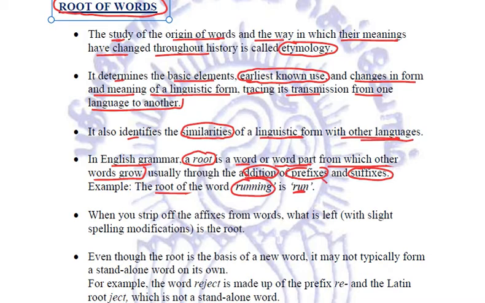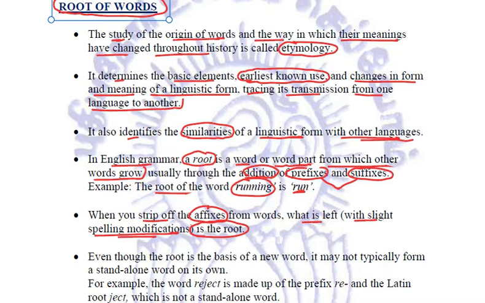Now, these prefixes and suffixes collectively are known as affixes. So when we strip off the affixes from these words, what is left is called the root. There are certain slight spelling modifications at times, but what is left is called a root.